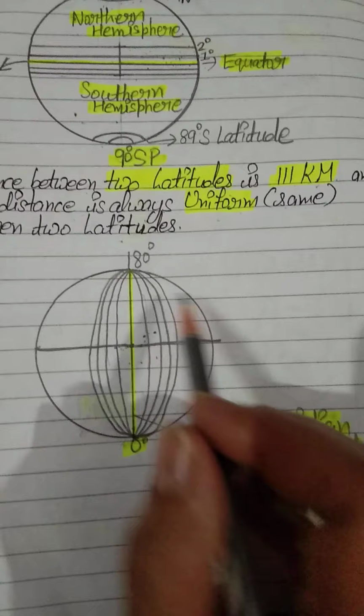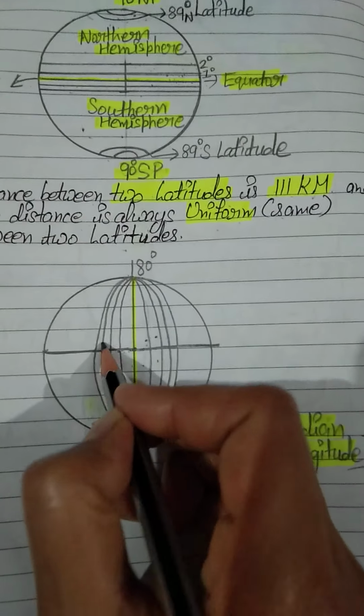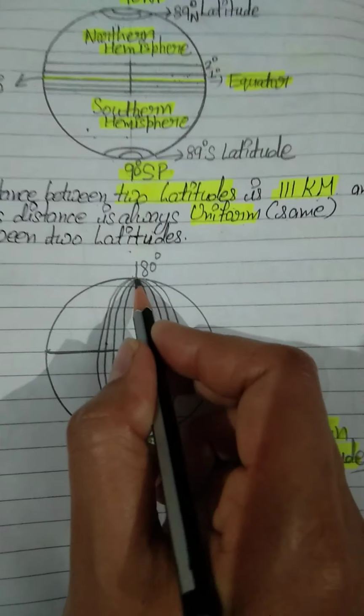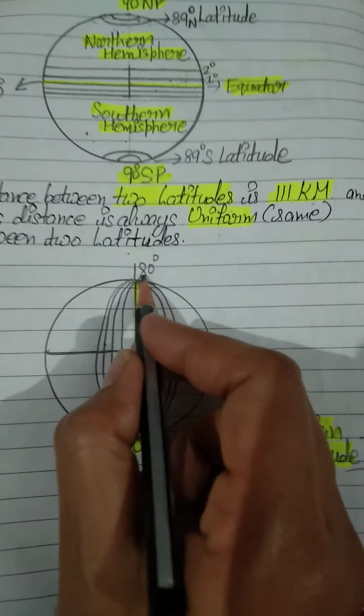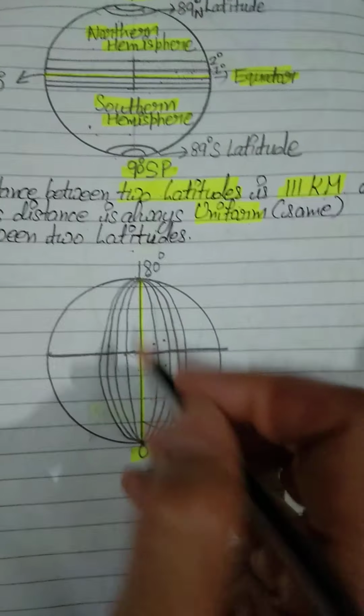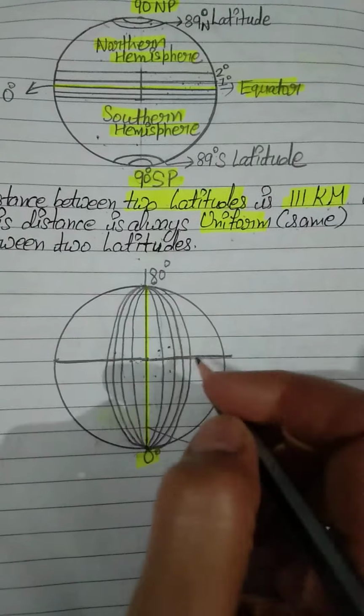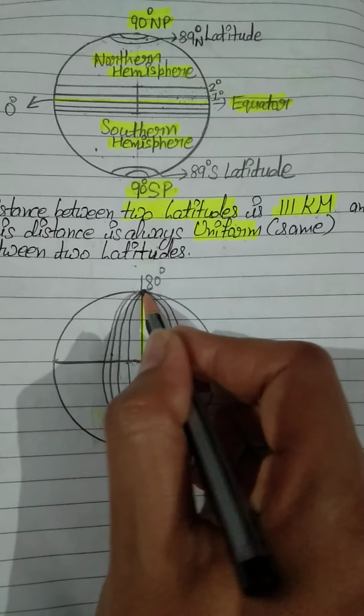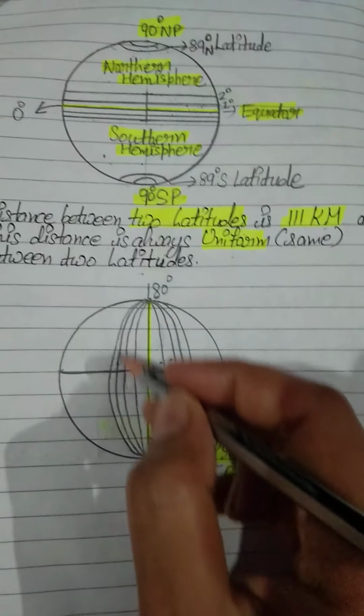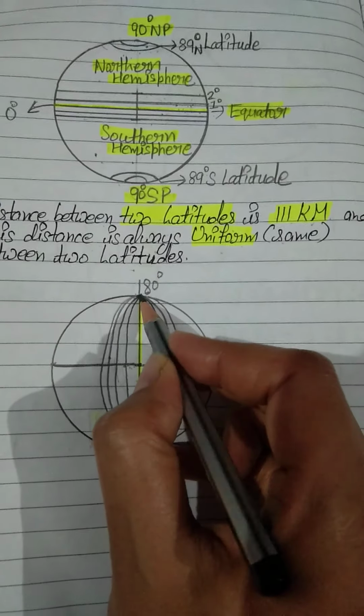And students, near the poles this distance becomes zero. Why? Because all the longitudes meet with each other near the poles.